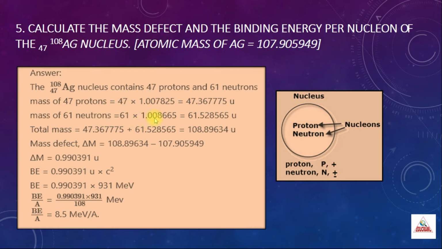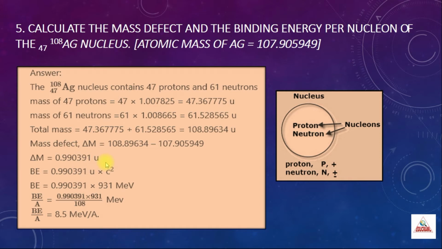The mass of 1 neutron is 1.008665. When you multiply with 61, you get 61.528565 atomic mass units. So for the total mass, you have to add these two. When you add these two, the total mass is 108.89634 atomic mass units. Mass defect is this actual mass minus the given mass. The given mass is 107.905949.